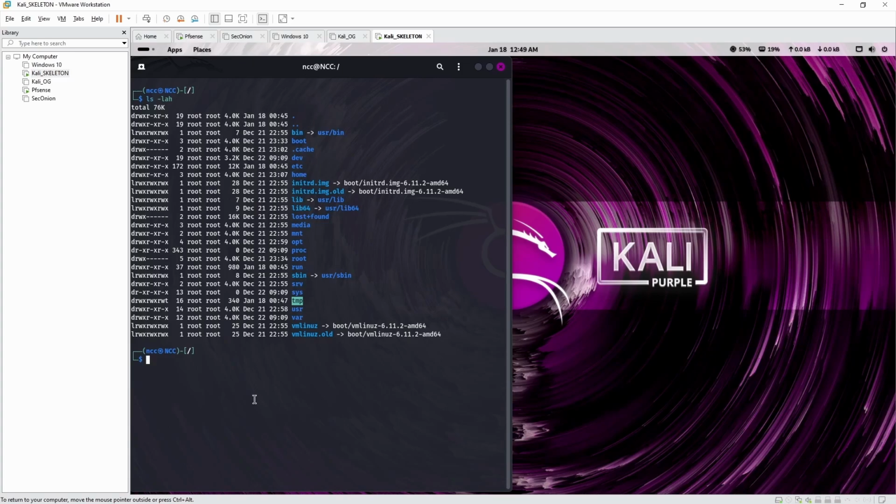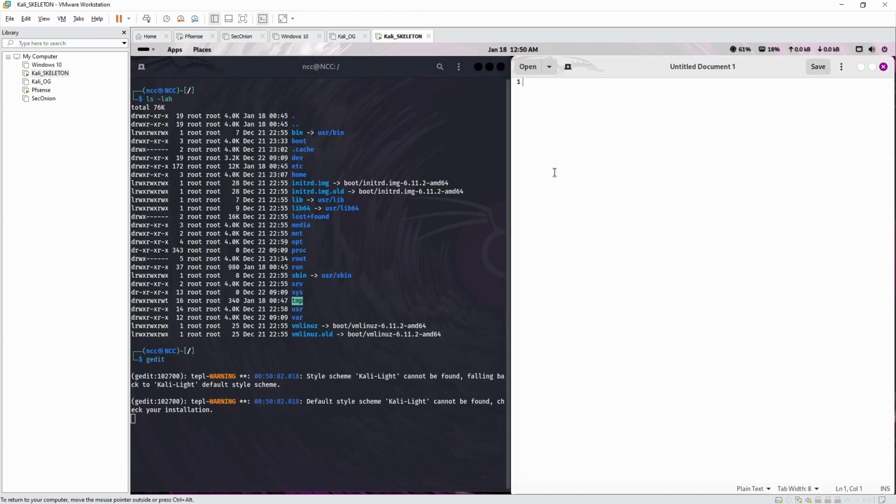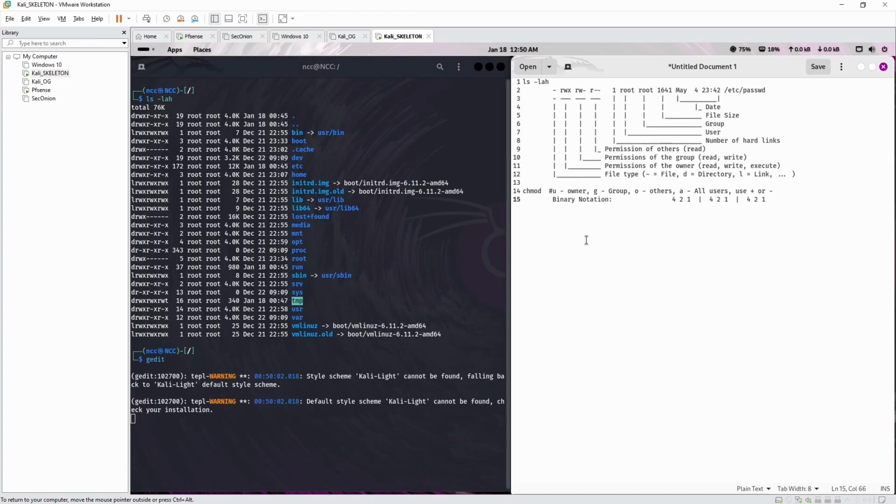You're going to ask, what permissions? We're going to open gedit again. I'm very glad that you asked, because here it is once again from the Linux info folder from original Kali. You can see exactly what file type it is, if it's a directory or whatever. In this case, we do have a D for directory. L is for link, I believe. Yep, L is for link. And then file is empty. For permissions, you got read, write, execute. The first permissions are for the owner, whoever created it. The second one is the group, and then the third one is the others. The user, the group, size, date, the actual file name.